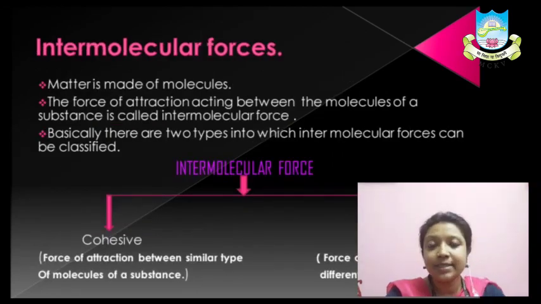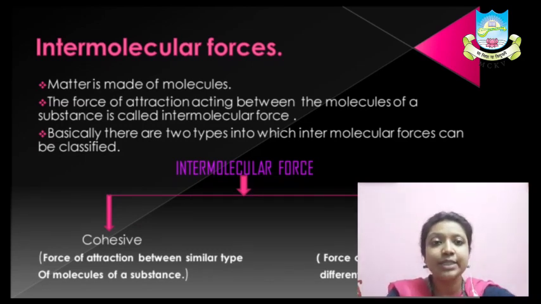So as I said, matter has molecules which bind together with the help of a certain type of forces, which has a name called intermolecular forces. Now these intermolecular forces are nothing but forces of attraction. So the molecules bind together, they sit together, held together with these intermolecular forces of attraction.